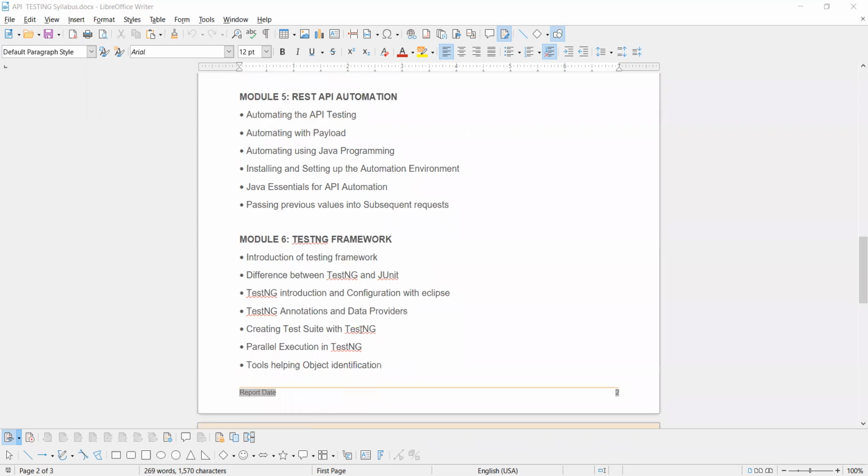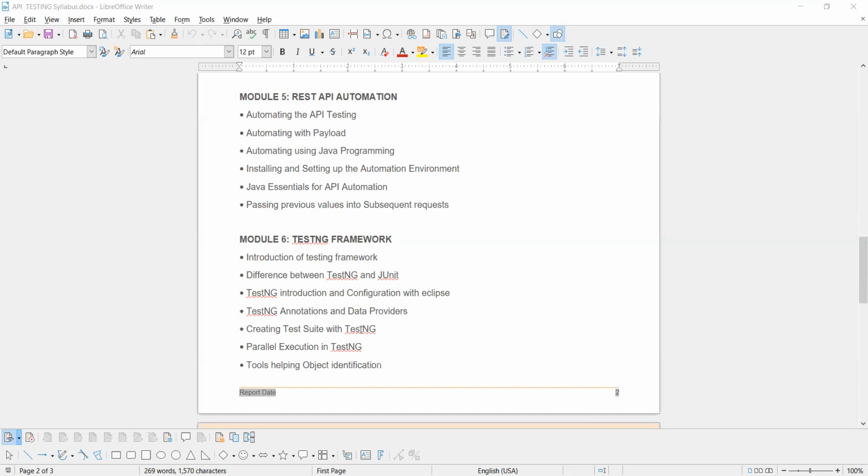Apart from that, we will be giving you a detailed explanation of the TestNG framework, because the API we will be doing is the backend part, that is only for REST Assured. But for the TestNG framework, you know we can do it with Selenium, Java, Ruby, C Sharp, Python, whatever it may be.